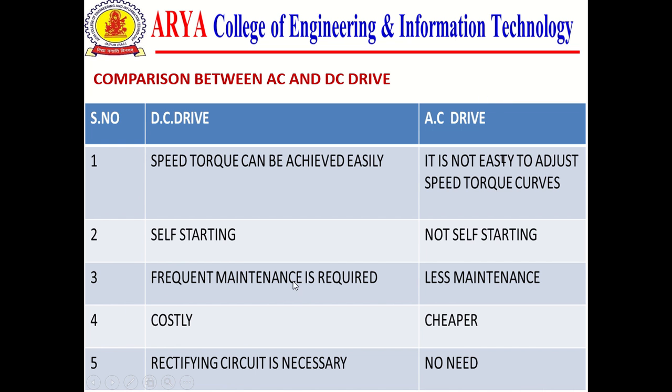Frequent maintenance is required in operation of a DC drive, but in case of an AC drive, less maintenance. And if you talk about cost, a DC drive is costly because it is bulky for the same rating and same power, so an AC drive is cheaper. Another point, a rectifying circuit is necessary for DC drive operation or DC drive control. But in case of an AC drive, a rectifier circuit is not required, so that is cost economical.